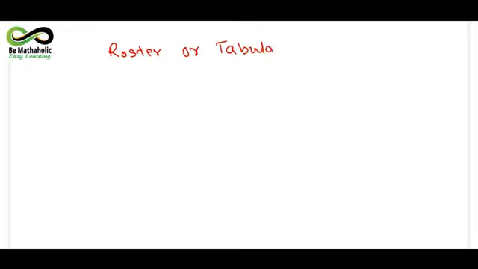These are 2 forms in which we can represent the sets: roster or tabular form, and the second one will be set builder form. Now what is this roster form? Roster form or tabular form is one and the same word, and this is set builder form.